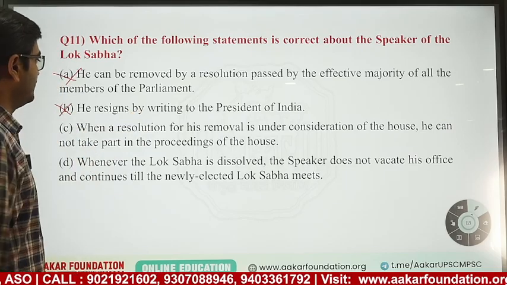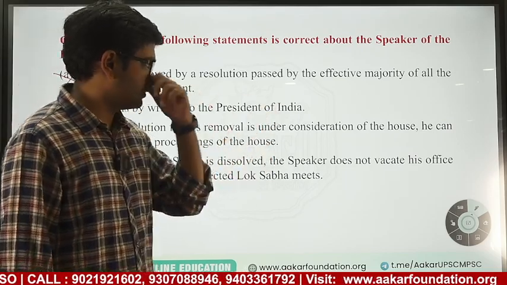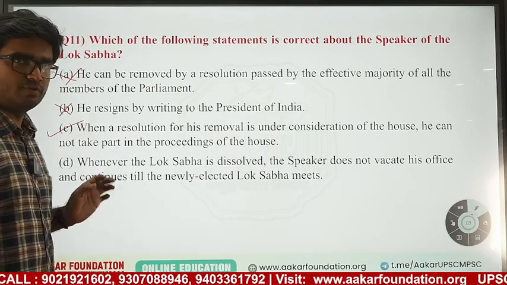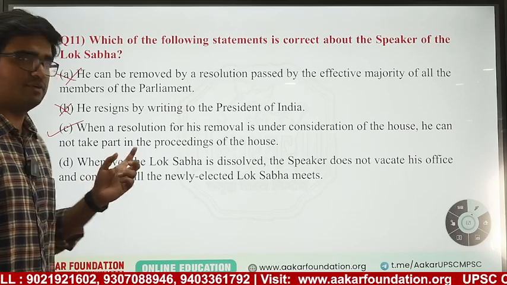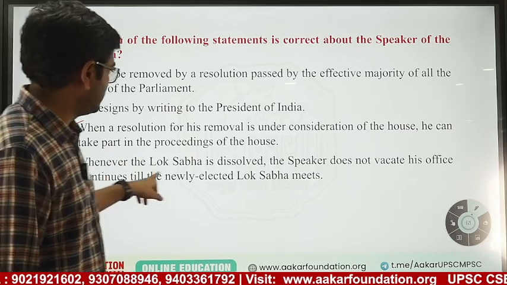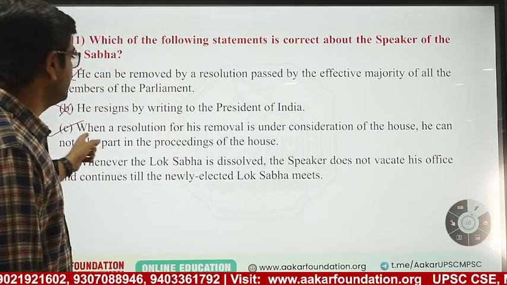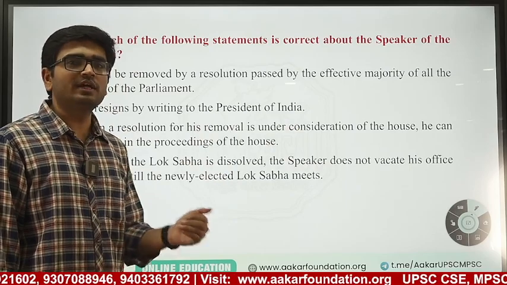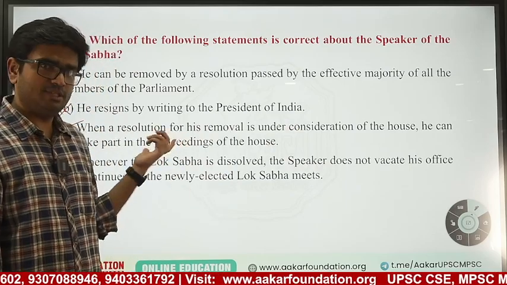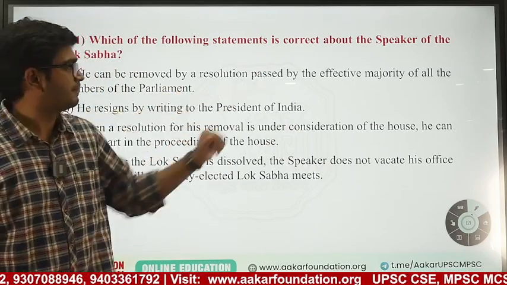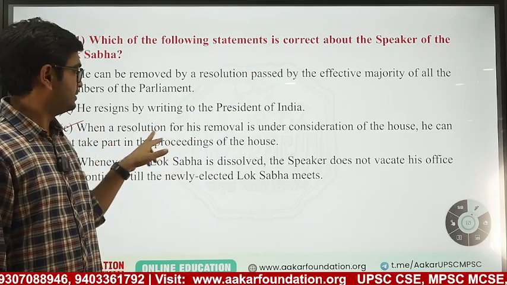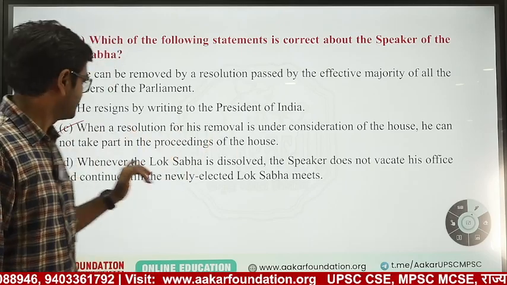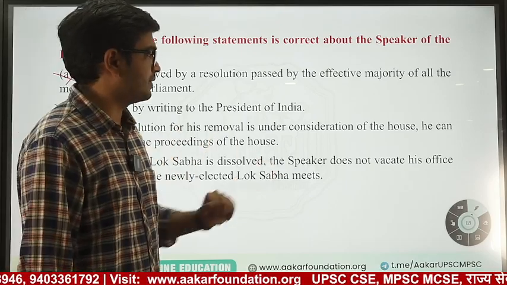No. When a resolution for office removal is under consideration for the house, he cannot take part in proceedings. He can take part in the proceedings of the house. Only thing is that he cannot vote in the first instance. This condition is when a resolution is for removal, he can sit in the house, he can vote as a general member. Okay, because he is a member of the house. We are talking about speaker. If we are talking about chairman of Rajya Sabha, this condition would be wrong. Okay, because he is not a member of Rajya Sabha. Speaker, this condition is right. Whenever the Lok Sabha is dissolved, the speaker does not vacate his office.